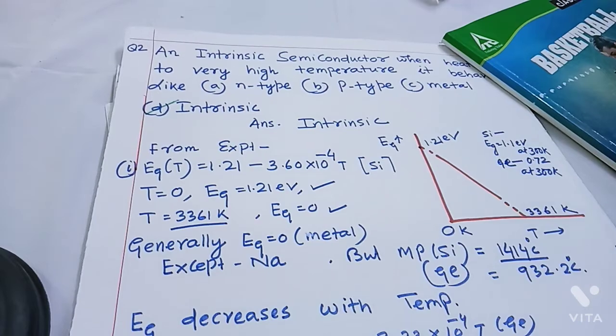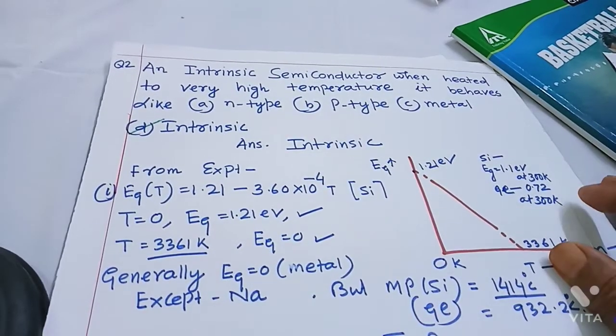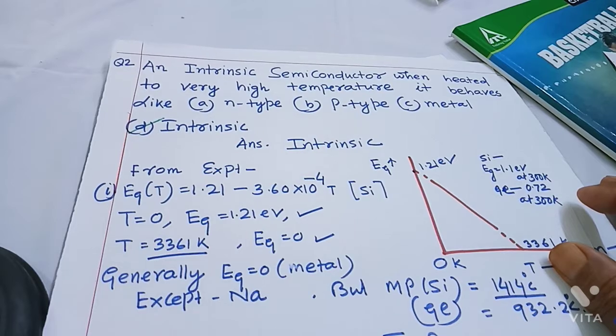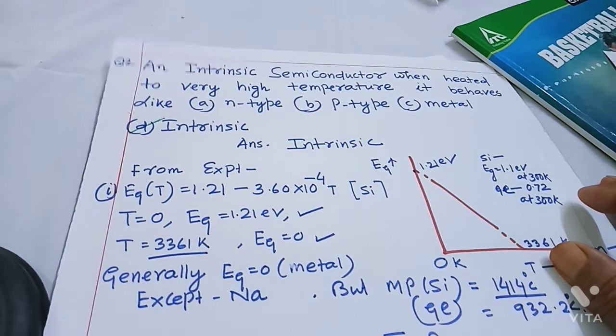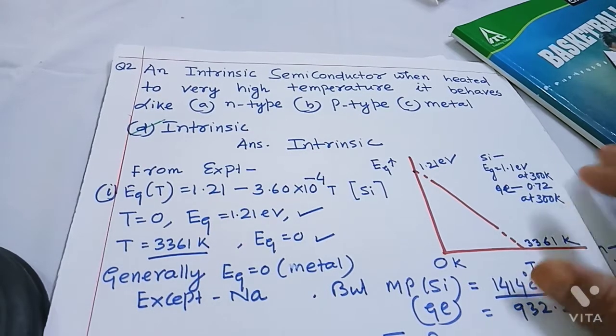Question number 2. An intrinsic semiconductor, when heated to very high temperature, behaves like N-type semiconductor, P-type semiconductor, metal, or intrinsic semiconductor. Answer is intrinsic semiconductor.